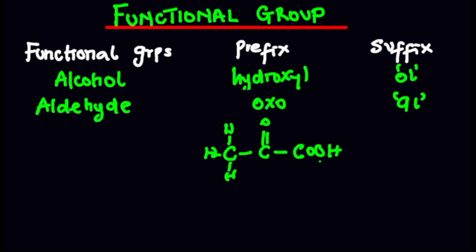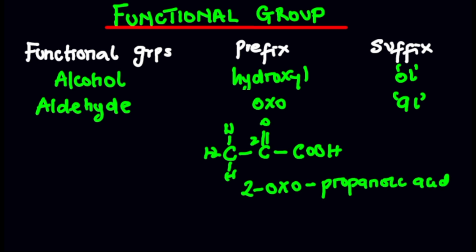But since I'm having carboxylic acid here, and carboxylic acid is to be considered as far as priority is concerned, you are going to give it the priority, right? So in that case, you're going to number this 1, 2, 3 carbon atoms. So on position 2, we have oxo. So this is going to be 2-oxo, right? 2-oxo. Then you have 3 carbon atoms, so you're going to have propanoic acid. 2-oxopropanoic acid. That's what you're going to have.